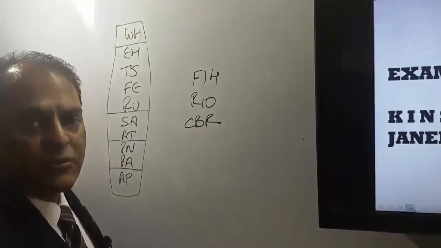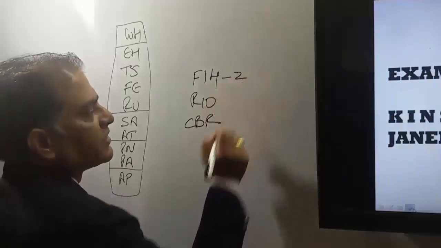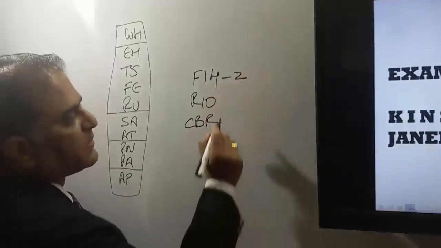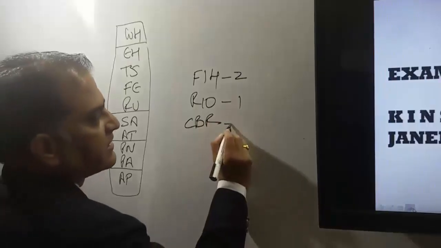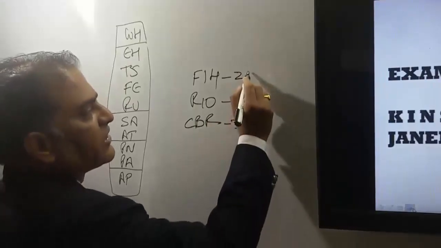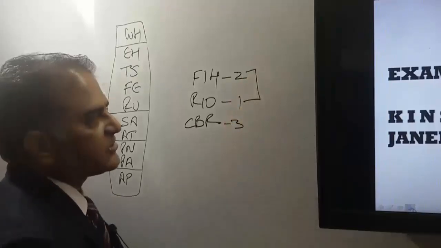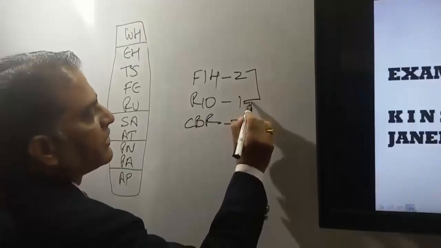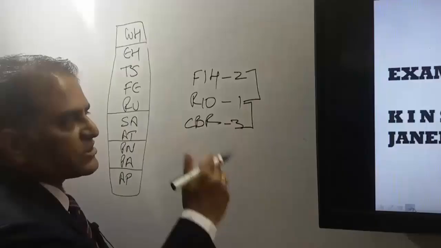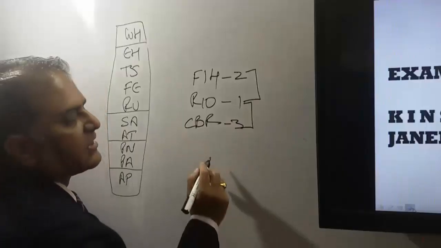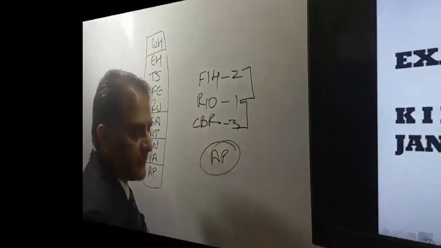Kinshasa is in Democratic Republic of Congo and it's in Africa. Africa is in area 2. Rio de Janeiro is in Brazil. Brazil is in area 1. And Canberra is in Australia. Australia is in area 3. Now when your passenger is traveling from area 2 to 1, he has to cross the Atlantic Ocean. And from area 1 to area 3, he has to cross the Pacific Ocean. In that case, he has crossed both the Atlantic and the Pacific Ocean. So the global indicator for this itinerary will be AP.